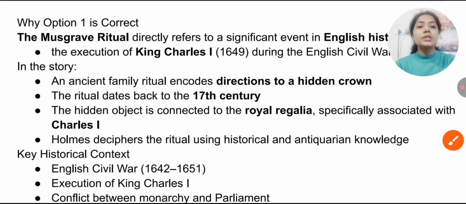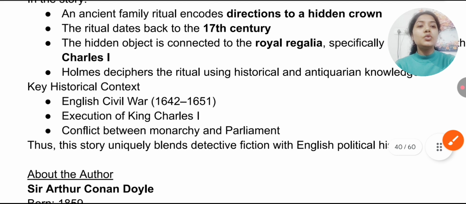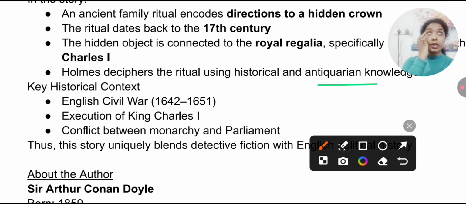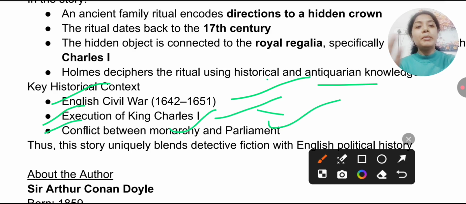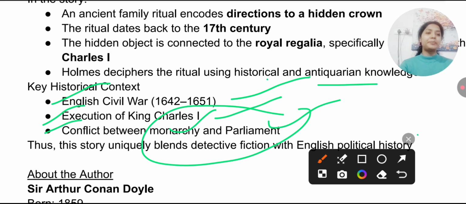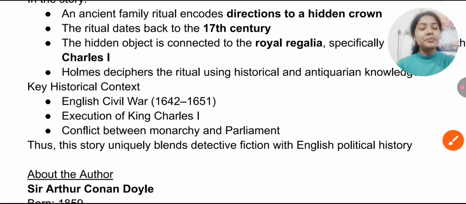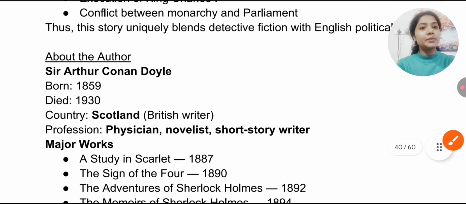Here also, Sherlock Holmes deciphers the ritual using historic and antiquarian knowledge, okay? And the historical context that is important: the English Civil War 1642 to 51, execution of King Charles I, and also conflict between monarchy and parliament. Because of this conflict, the king, the emperor, died, and that became part of history. So in English history, you have to remember them because they belong to England.